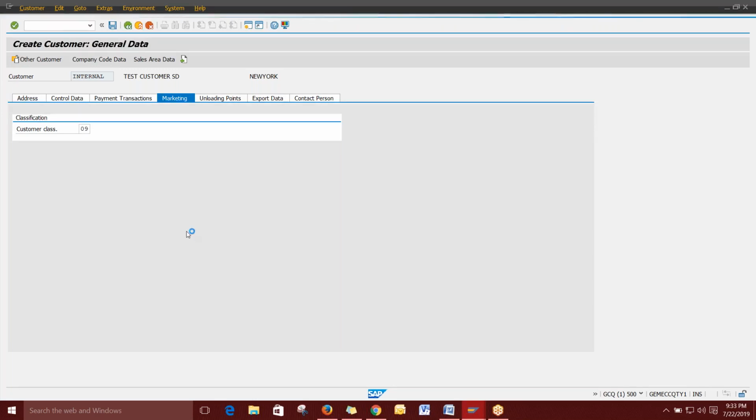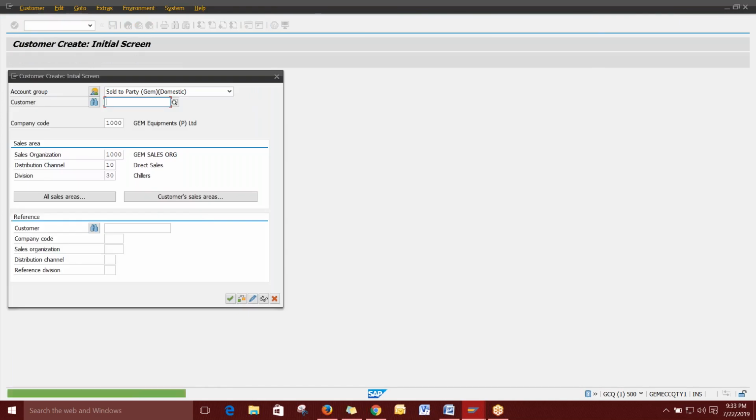So the customer code will be generated. You can see here, right? So the code is 100. It's the customer code, and it has been generated for this particular sales area. It is not for any other sales area. It is only for direct sales for the chillers. Okay, clear?